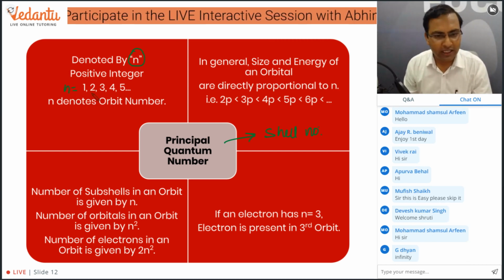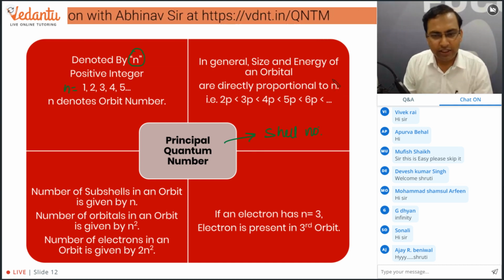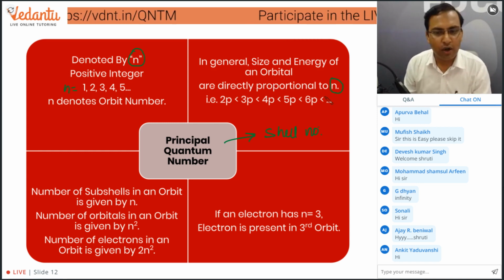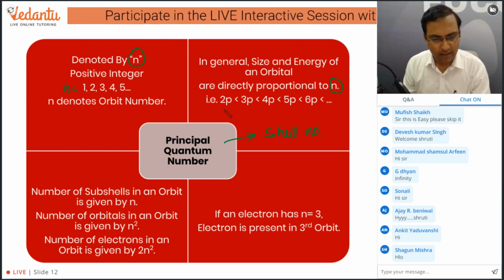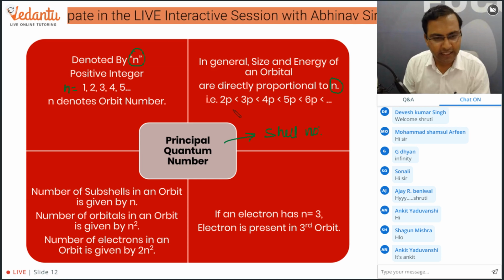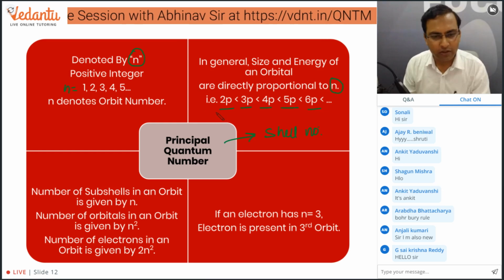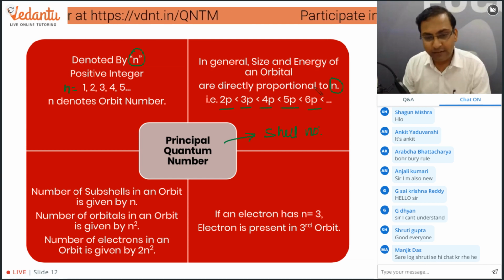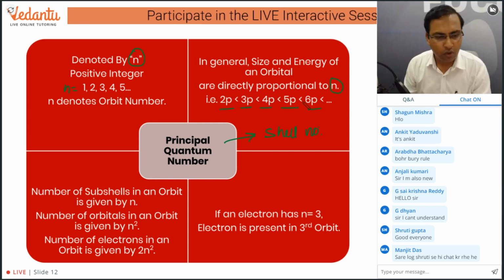In general, the size and energy of an orbital are directly proportional to the value of n. The higher the value of n, the higher will be the size and energy of the orbital. Just in case we are comparing 2p, 3p, 4p, 5p, and 6p orbitals, as we increase the value of principal quantum number, the energy of the orbitals will go on increasing.